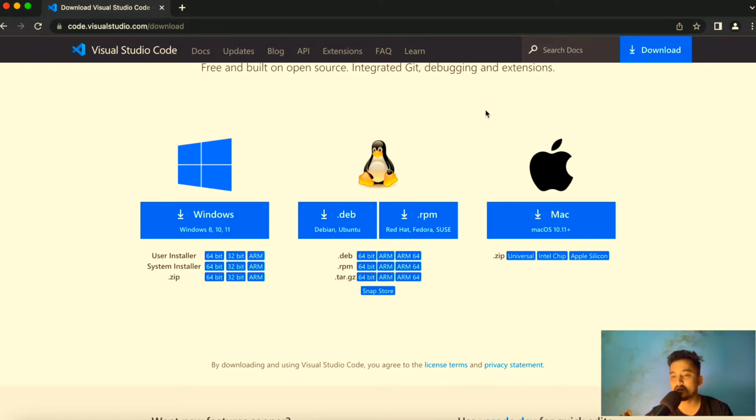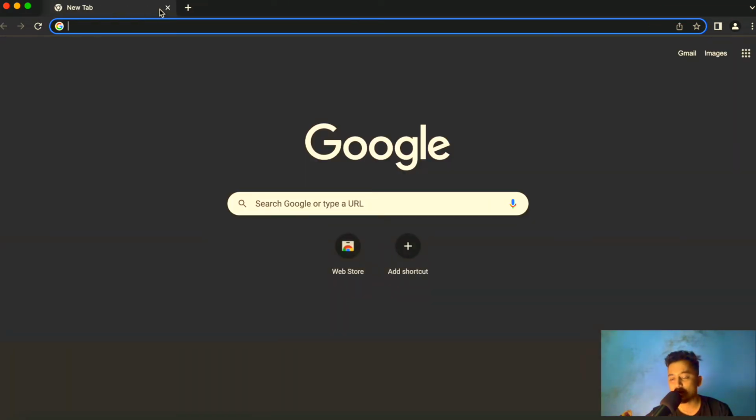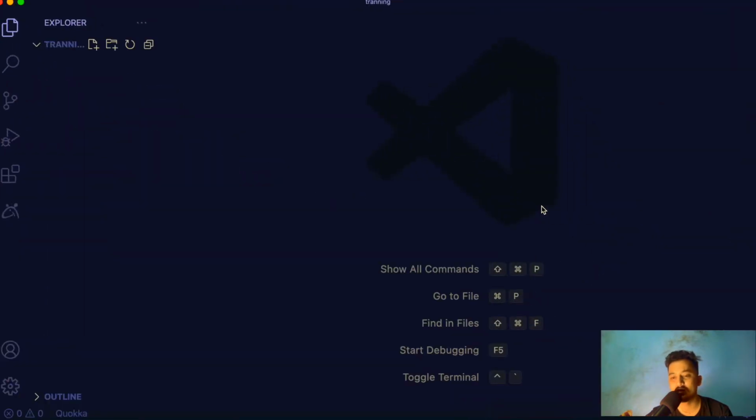Whichever is your operating system, feel free and download it, and you will get your Visual Studio Code. I have already downloaded the Visual Studio Code, so I'm just going to open it. So this is the Visual Studio Code that you're going to get. Inside this I have already created a folder, and it's called training. You can create any folder you want and open that in your Visual Studio Code, and you are ready to go.